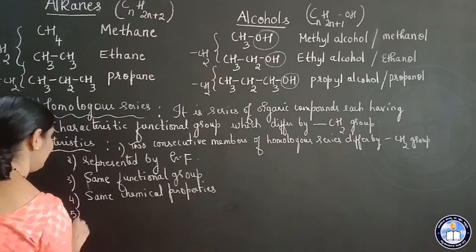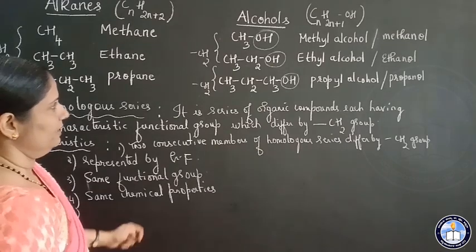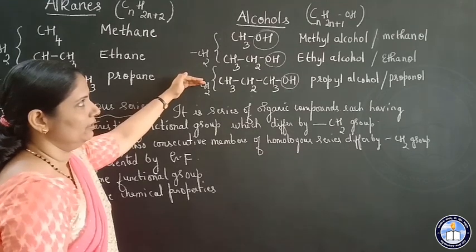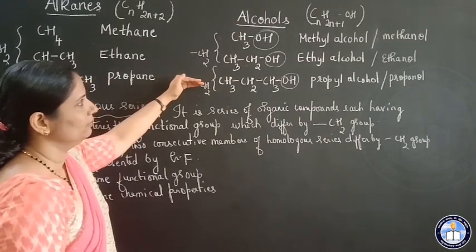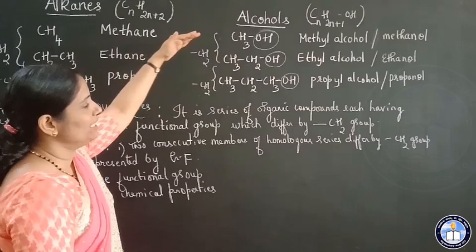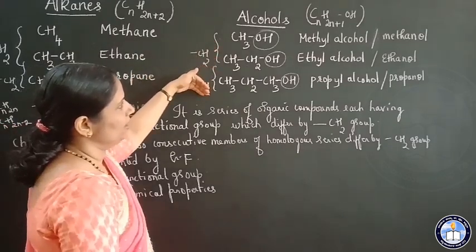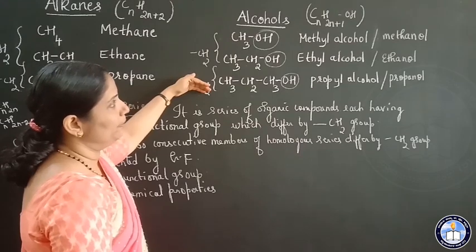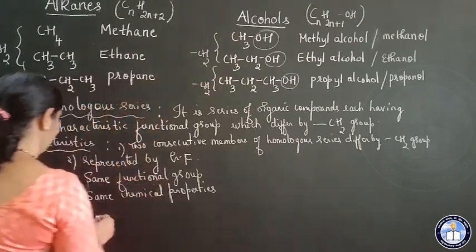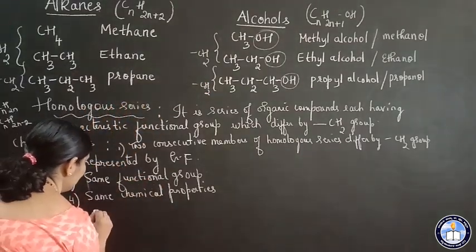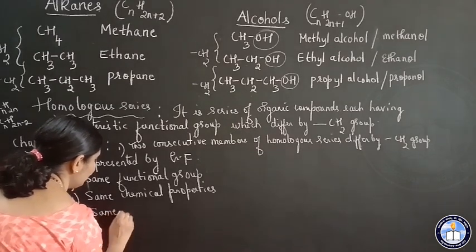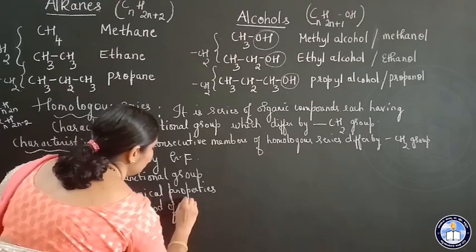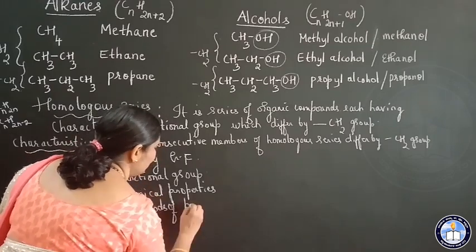Now next, these members can be prepared by same methods of preparation.